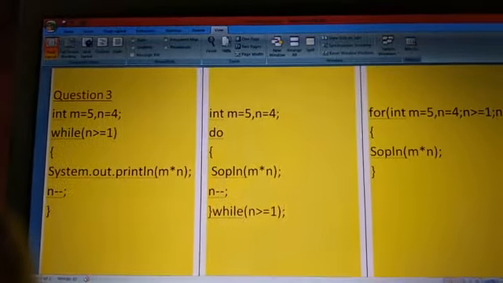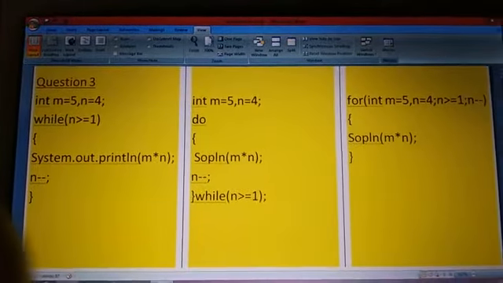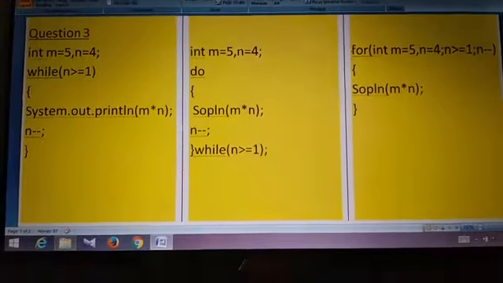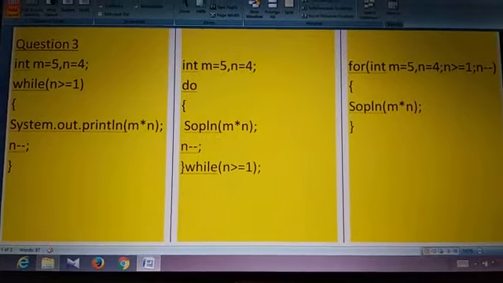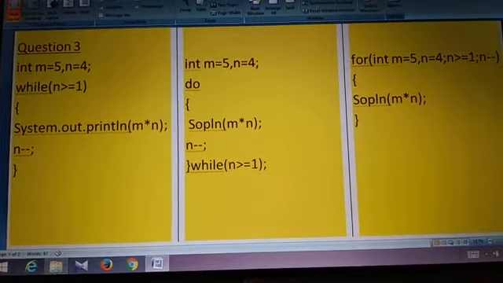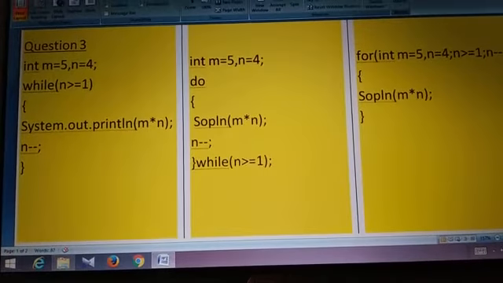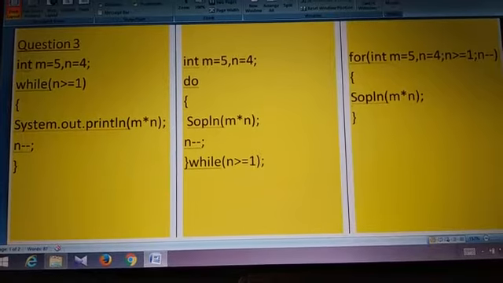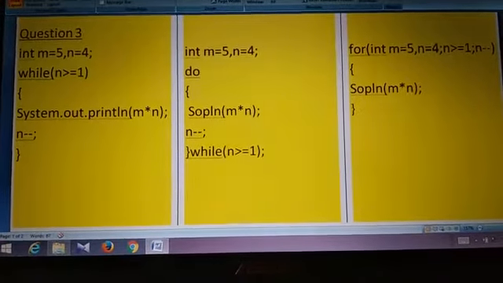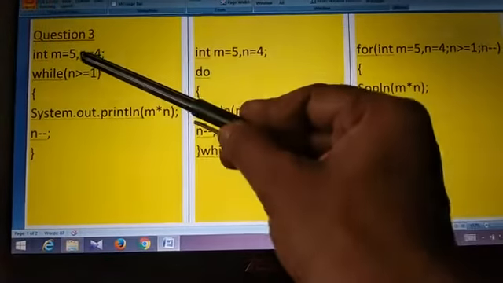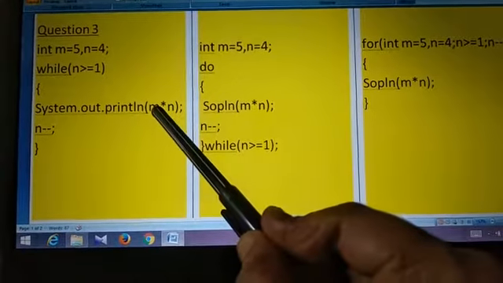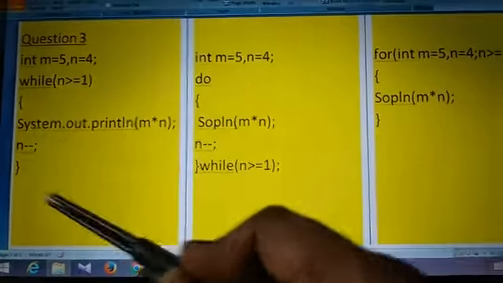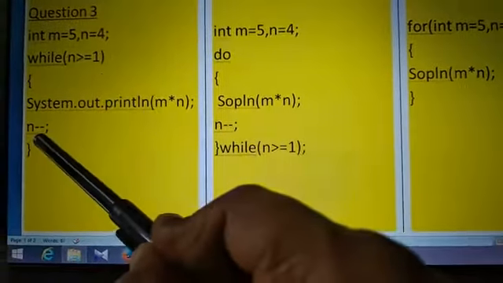One more question. This also you can see. Just look here. Okay. Third question. While loop is given. You have to convert this while loop into do while loop as well as for loop. Okay, while loop. First initialization is given, then while test expression, then you can see the statements in the body, then updation and then closing the bracket. So this is initialization, while test expression, this is a statement in the body and this is the updation statement. See, which is the loop control variable of this while loop? The loop control variable is n, so that is updation here.